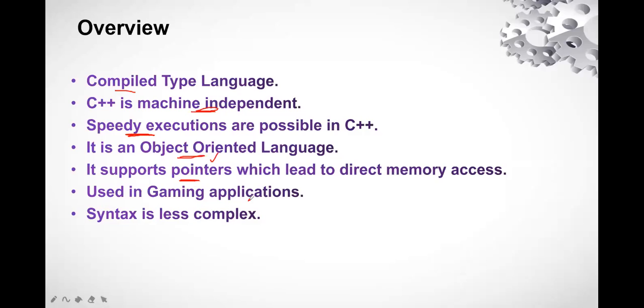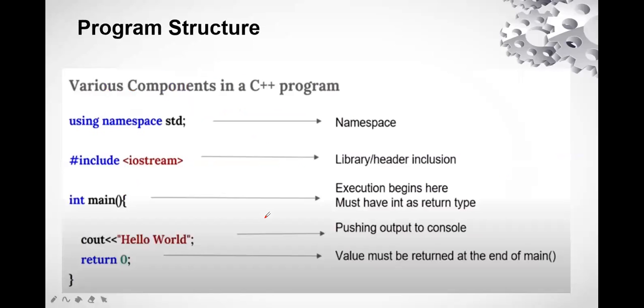In that, multi-threading is taking place and multiple players are doing multiple jobs simultaneously, and that is compiled in C++, right? And this language has a syntax which is not very complex. It is less complex compared to other languages also. So these are the highlighted points for C++ which you need to remember.